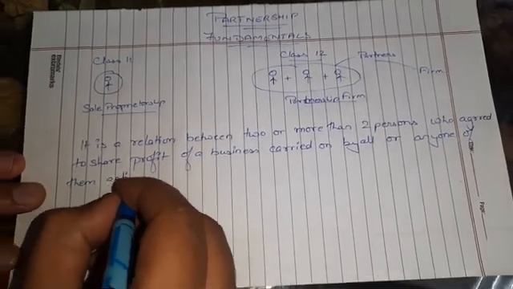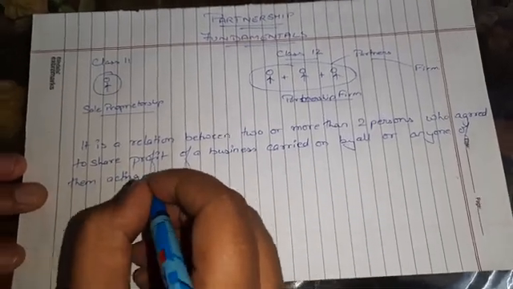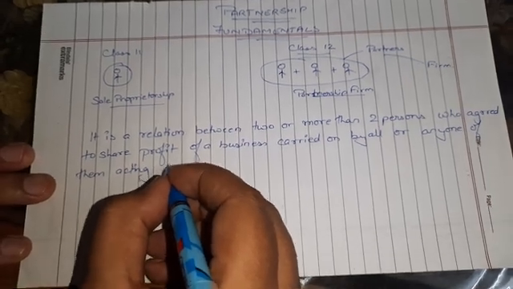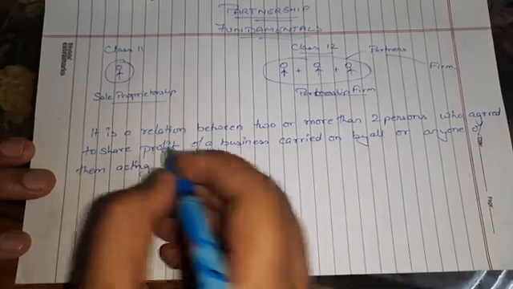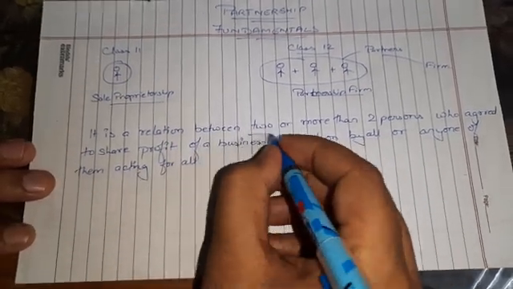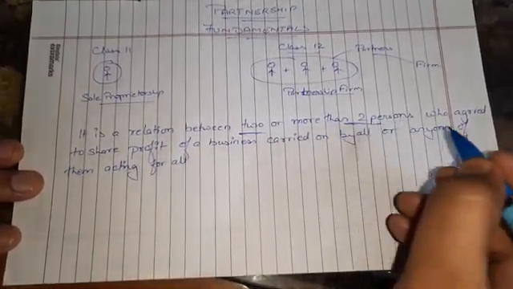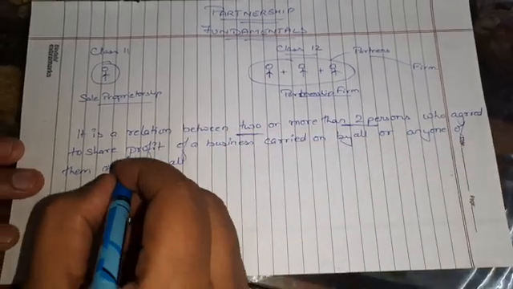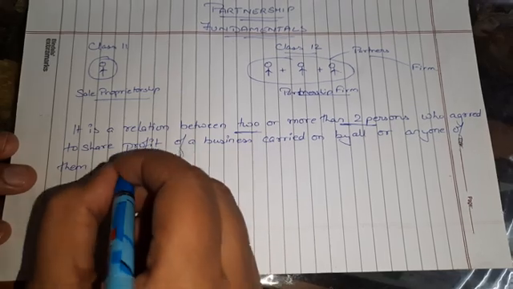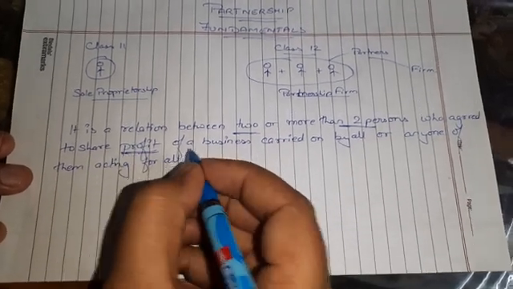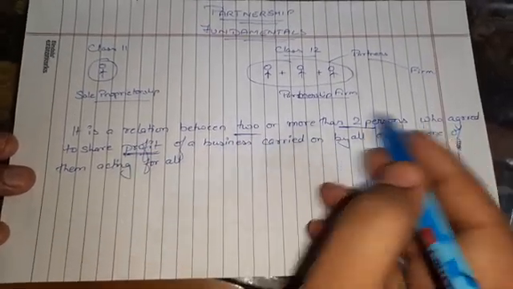Now this part we have already learned in class 11, in business studies, that is, what is partnership. So we all know that partnership is a relation between two or more than two persons who have agreed to share the profit. Whenever a partnership is formed, it is done only to share the profits of a business carried on by any one of them.